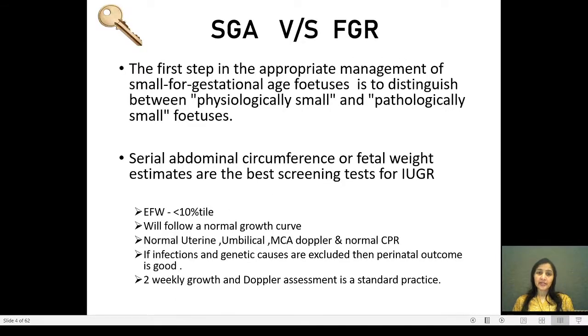So there are a few key concepts whenever we start doing Doppler examinations for a baby. The first thing is to decide whether this is a physiologically small baby or a pathological small baby. The best way to do so is to do serial abdominal circumference examination or serial expected fetal weight estimates. And a baby that is less than 10th centile but is following a normal growth curve and is having normal Dopplers will be a physiologically small baby and usually has good outcomes if there is no infectious background or a genetic cause of this smallness. And usually a 2-weekly growth and Doppler assessment is a standard practice in management of these fetuses.